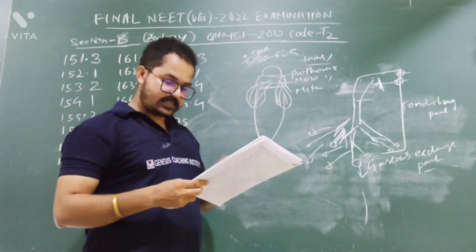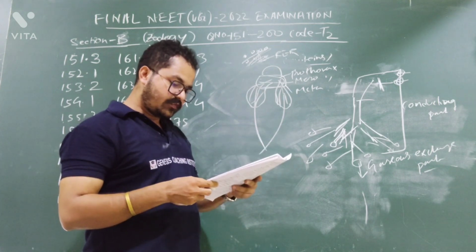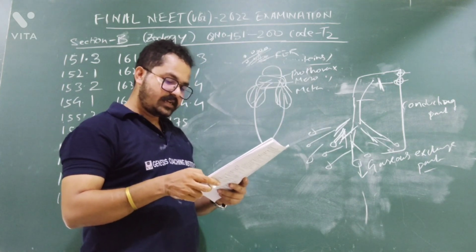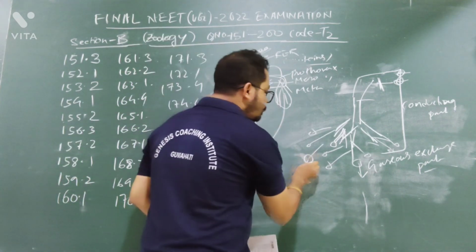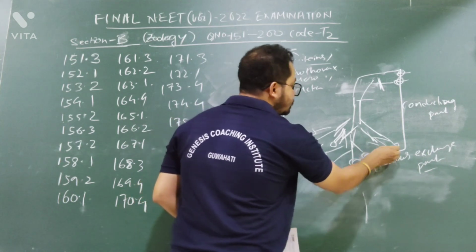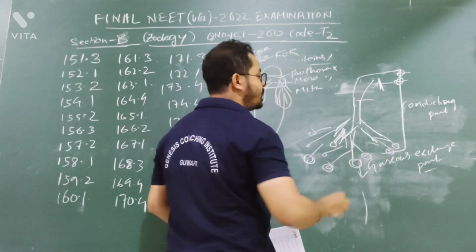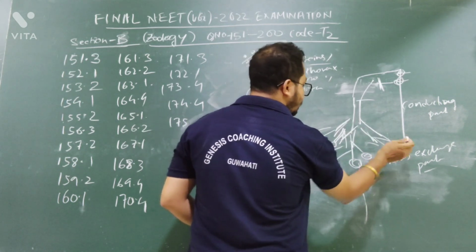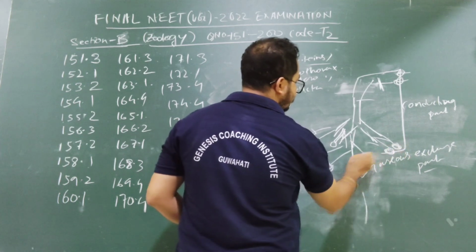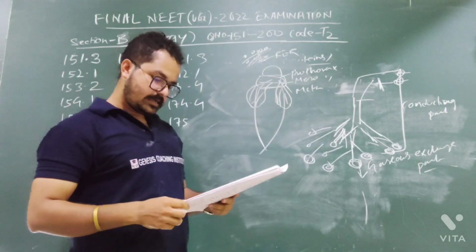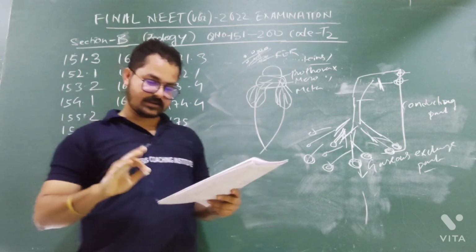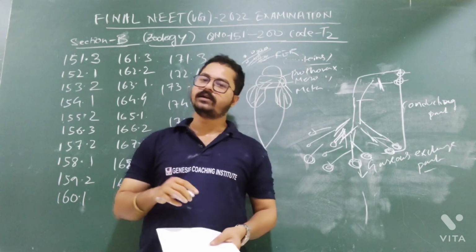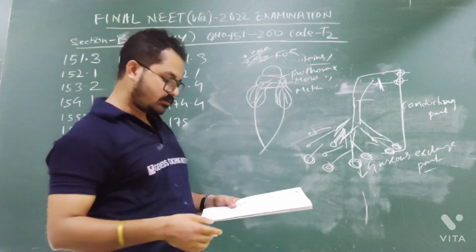Inhaled air is humidified. Yes, it is. Option number 2, temperature of inhaled air is brought to body temperature. It is correct. Provide surface for diffusion of oxygen and carbon dioxide. It is wrong, because providing the surface for diffusion comes under the gaseous exchange part, since gaseous exchange takes place in the alveoli. So the surface area for the exchange of gases is given by the alveoli. It does not come under the conducting part. Option number 4, it clears the air of foreign particles. Yes, they will clear the microorganisms if there are any.